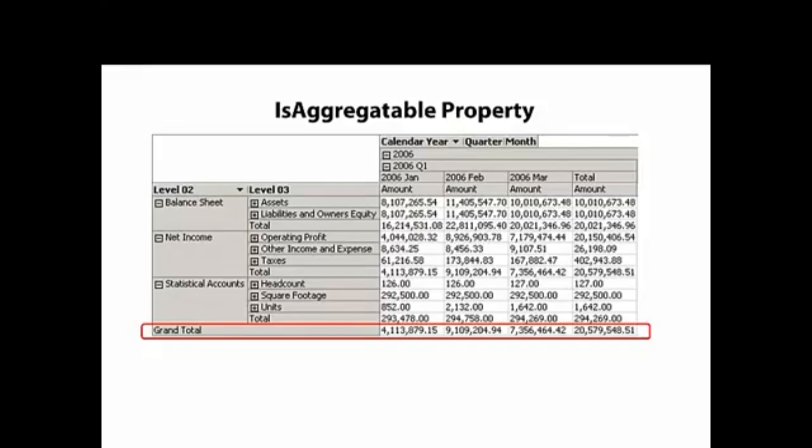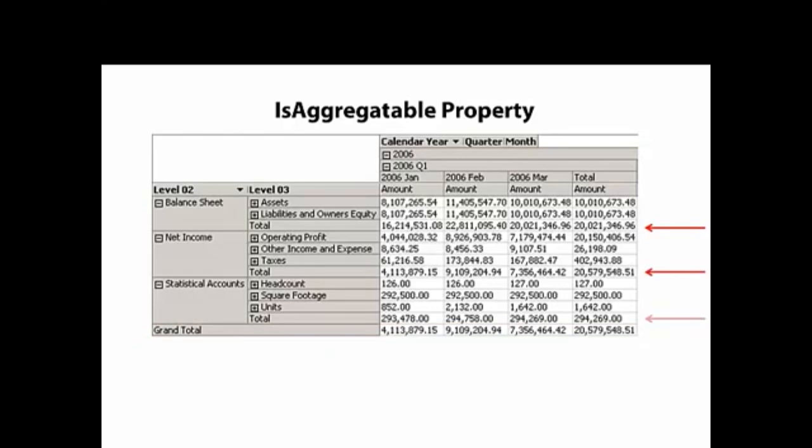browsers. With a parent-child hierarchy, we typically have one or more members that represent the total for each branch, and we don't want to combine these members into a final total. And furthermore, when we're using unary operators, the IsAggregatable property modifies the expected behavior. So the totals we see here for Balance Sheet, Net Income, and Statistical Accounts are incorrect.